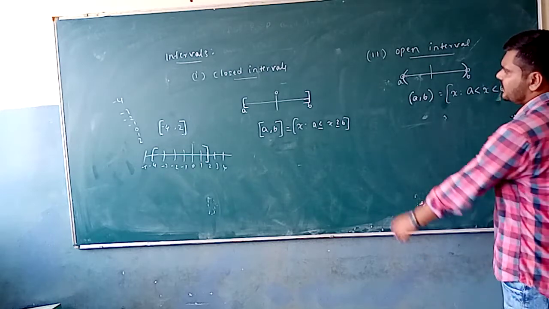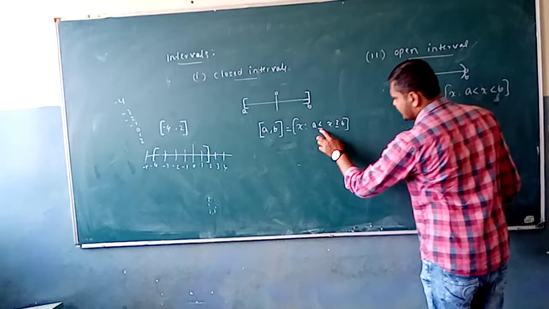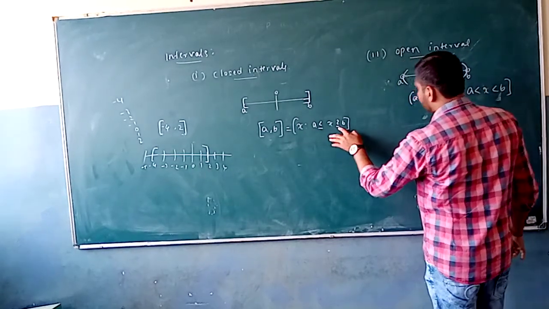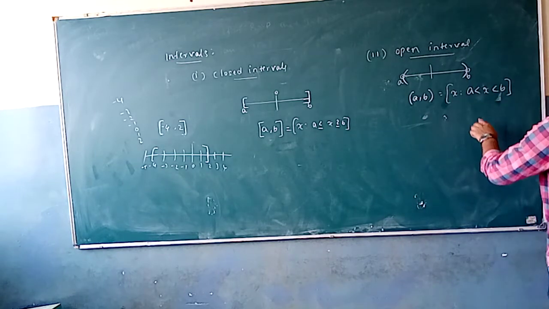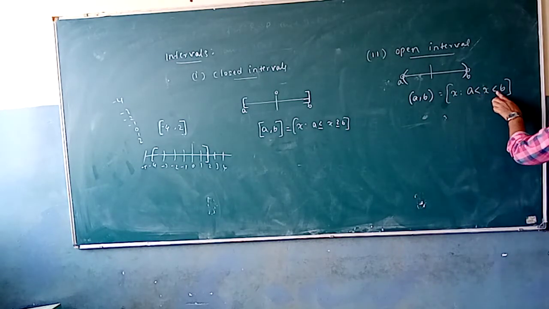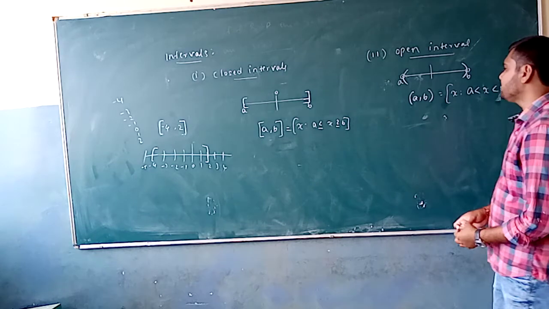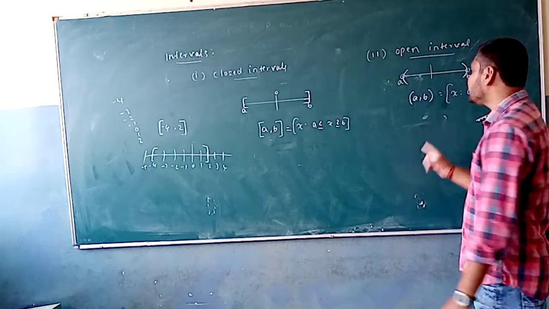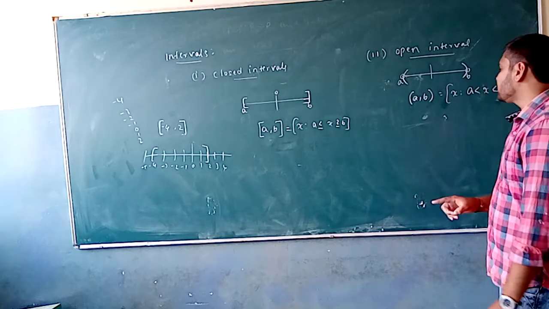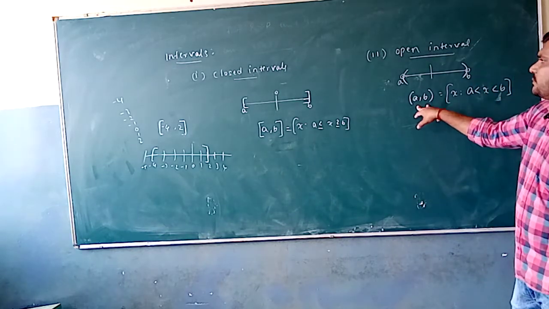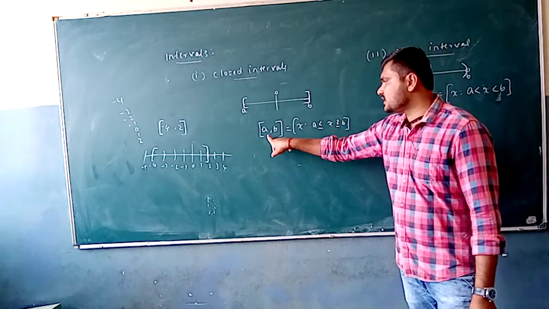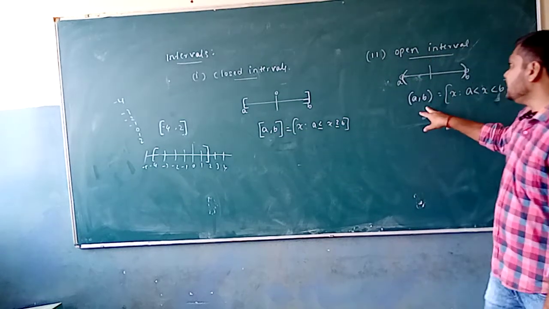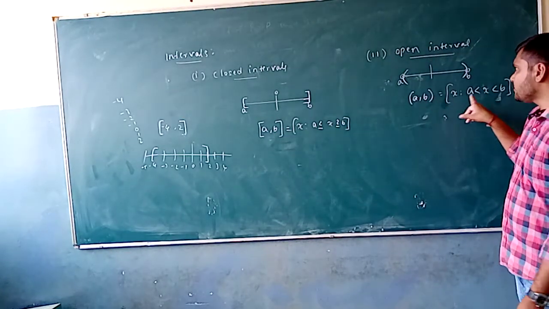So observe ಮಾಡ್ಕೊಳ್ಳಿ, in a closed interval it is less than or equal to and less than or equal to from here. In an open interval it is A less than x and x less than B, because it says that the ending elements are not included in the given set. So that interval is going to be an open interval. Here the ending elements are included, that's going to be A comma B. Here the ending elements are not included, that's going to be an open interval.